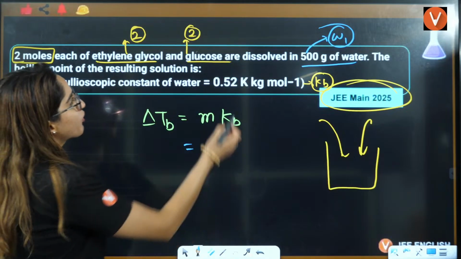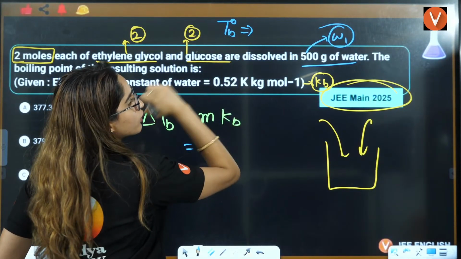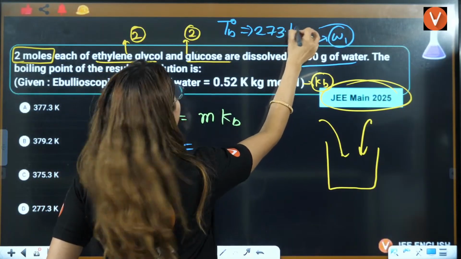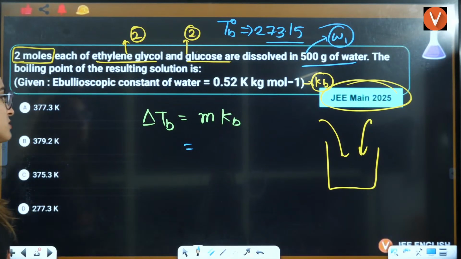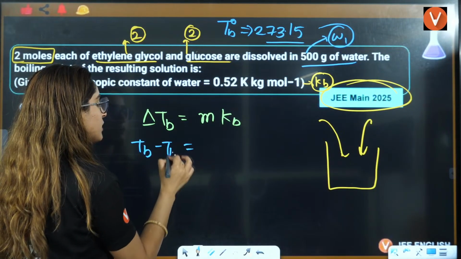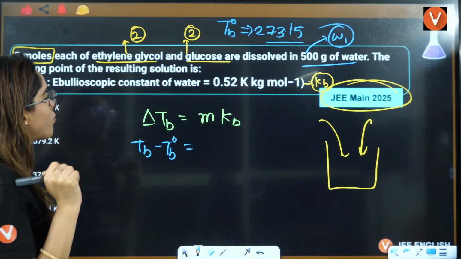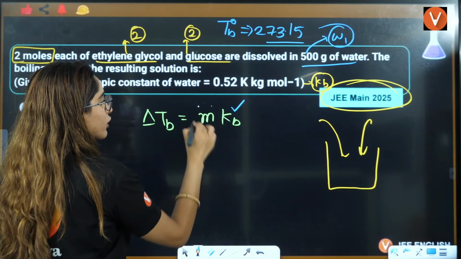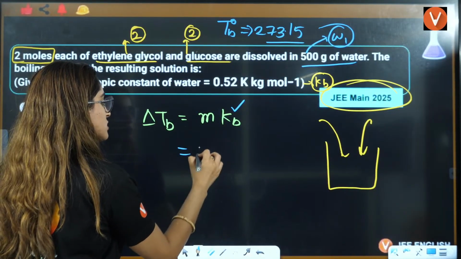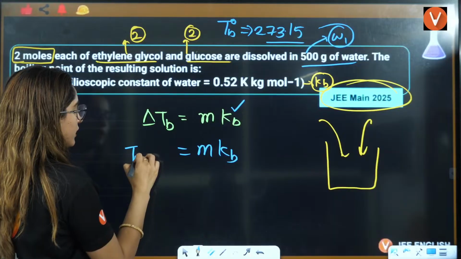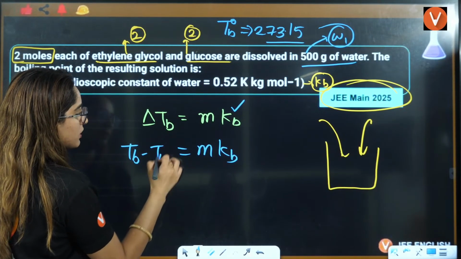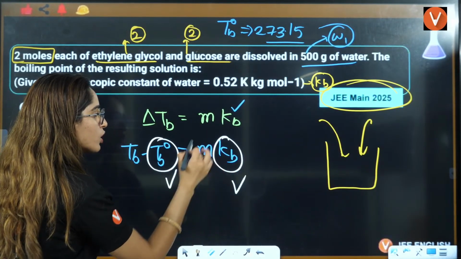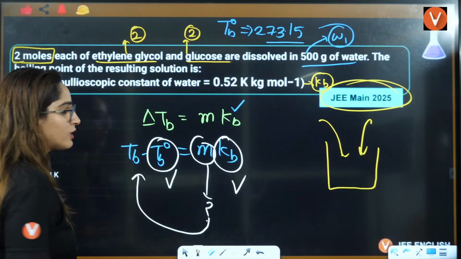Water, what is the boiling point of water, students? Water boiling point is 100 degrees Celsius. In Kelvin, it will be 373.15, right? So that means this will be TB minus TB naught. TB naught value you have. Molality, you can easily solve. Kb is given to you. Now let's see how you solve the value of molality. That is the main task for us. This is molality. This is Kb. TB, right? TB minus TB naught. Now, you know this value. If you know this value, you can easily solve TB, right?